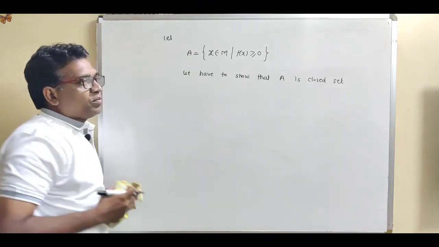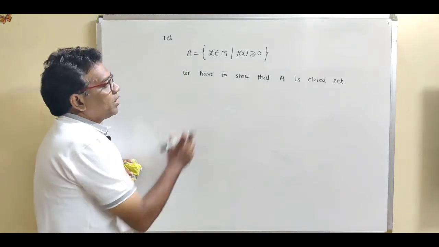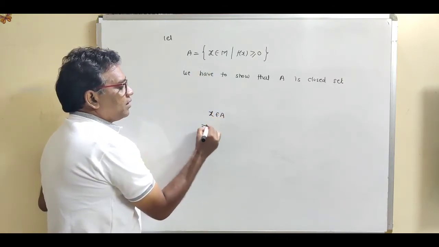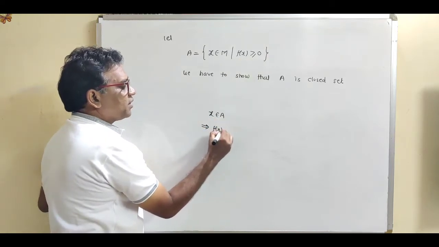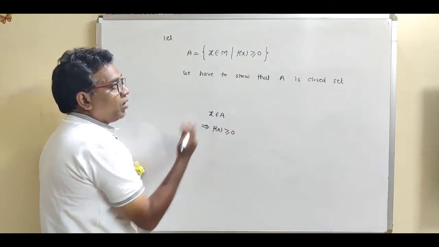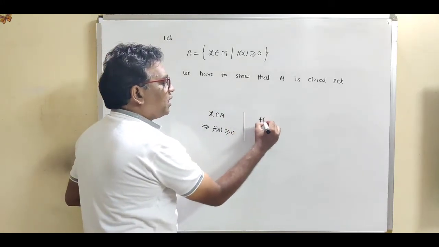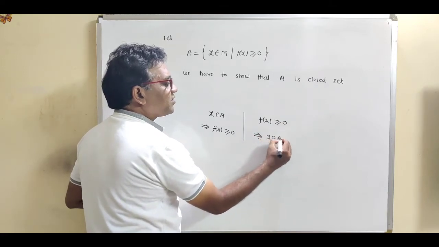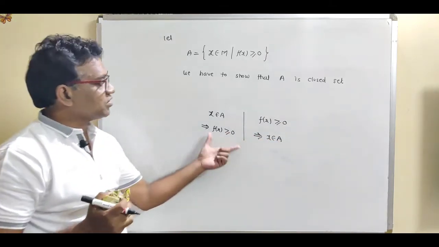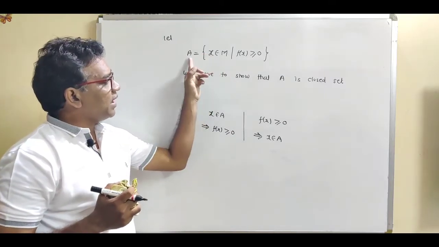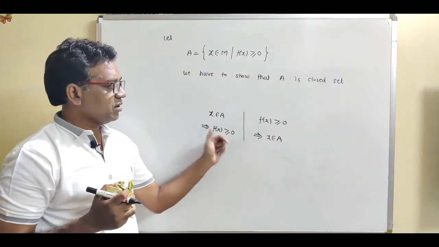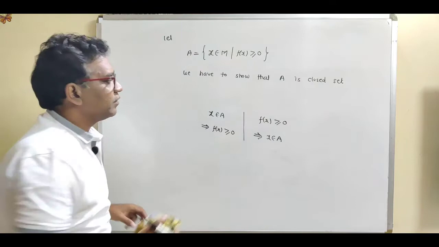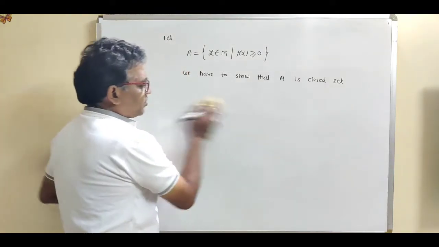Now see what is the construction of this given set A. If x is an element of this set A, then we have this condition: f(x) greater than or equal to 0. Or in a reverse way we can write, if we have this condition f(x) greater than or equal to 0, then we can write x is an element of A. See what is the construction of the given set. If x is an element of A, then we have this condition, or if we have this condition, then this x is an element of A. So let us prove that it is a closed set.